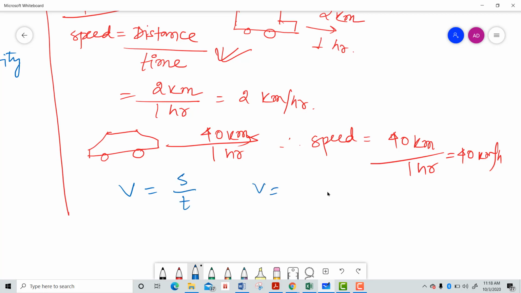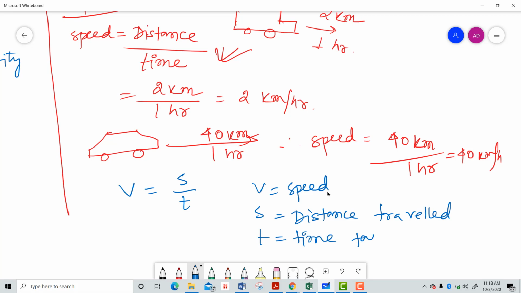Here V is the speed, S is the distance traveled, and T is the time taken, right? So in this way, we can find the formula of speed, that is V equals S by T. I can even do one thing, that S equals V multiplied by T.